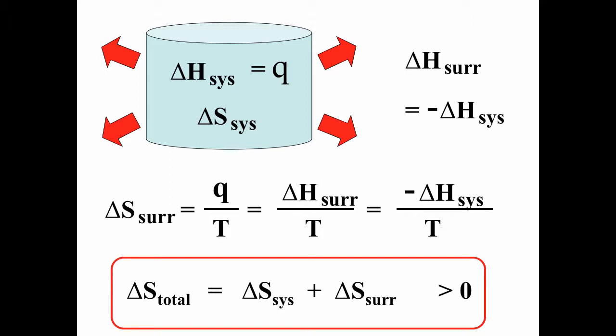The total entropy always goes up, or the delta S total is always positive. And then remember also that we now have a different relationship that could be used to replace delta S of the surroundings, which is also equal to negative delta H of the system over T. And we now have a relationship only in terms of thermodynamic quantities of the system. Delta S system plus negative delta H system over T is always greater than 0.